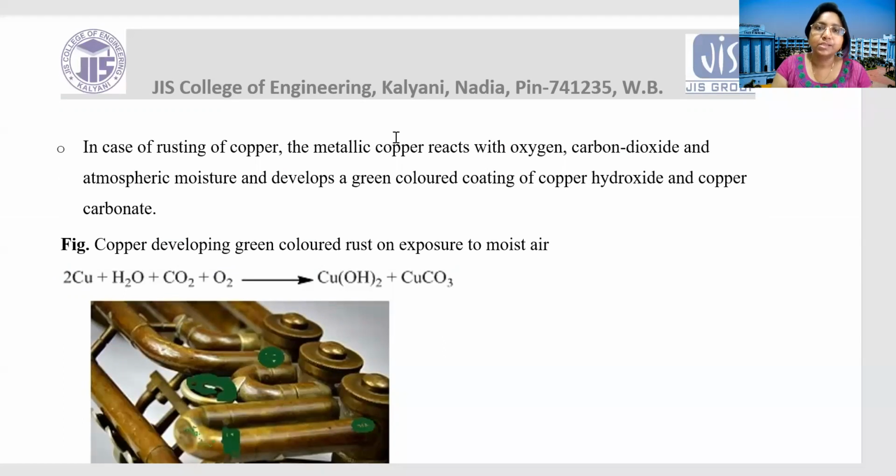In this reaction, you can see copper plus H2O plus CO2 plus O2, we get copper hydroxide and copper carbonate. And in this figure, you can also see the green coating on the copper materials.